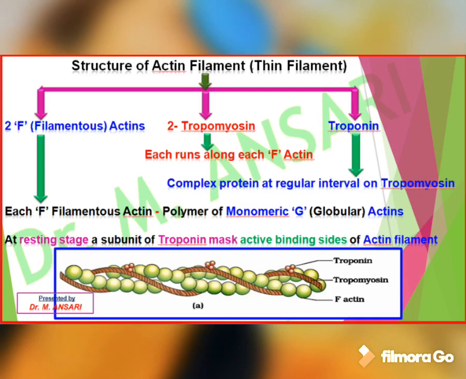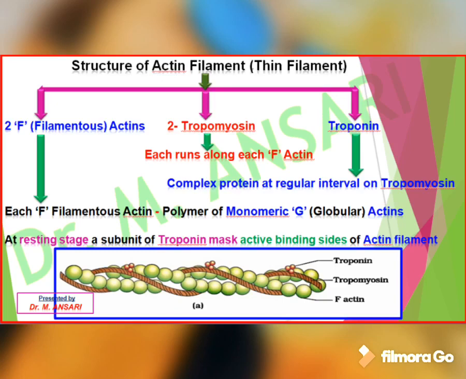Each F or filamentous actin is a polymer of monomeric G-actin, that is globular actin. Each tropomyosin runs along each F-actin, while the troponins, which are complex proteins, are present at regular intervals on tropomyosin. These three components you can observe in the given diagram.